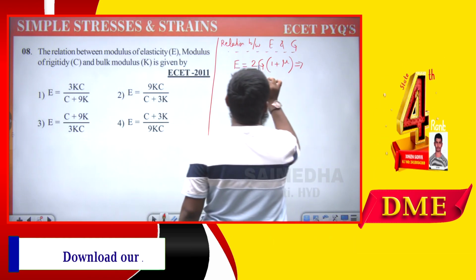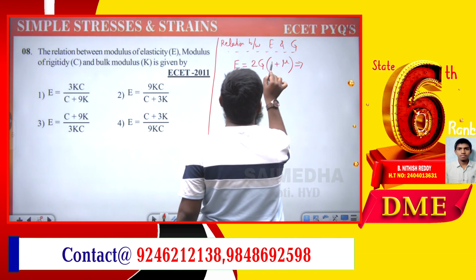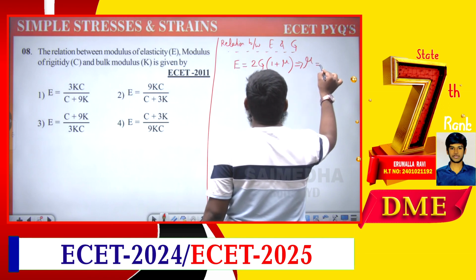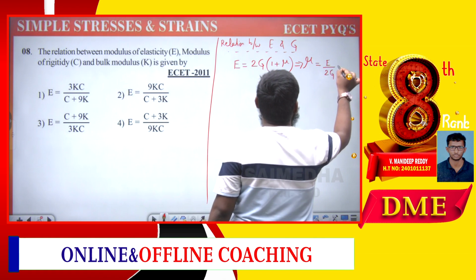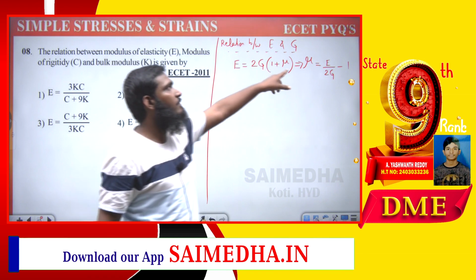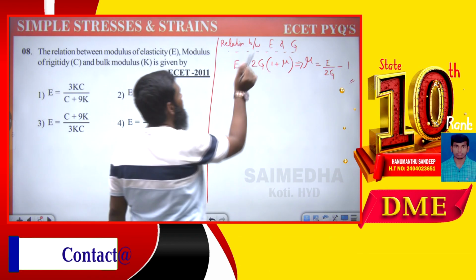If we send this 2G part over, it will be E divided by 2G, and we send the 1 across, so mu is equal to E divided by 2G minus 1. Okay, so either we have to remember this form, or else we have to remember mu is equal to E by 2G minus 1. This is the relation between E and G.